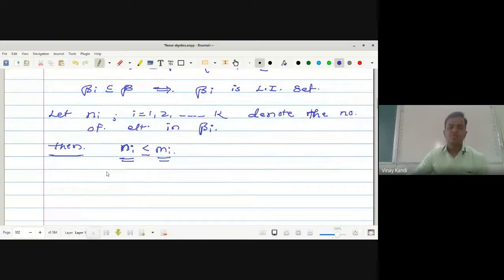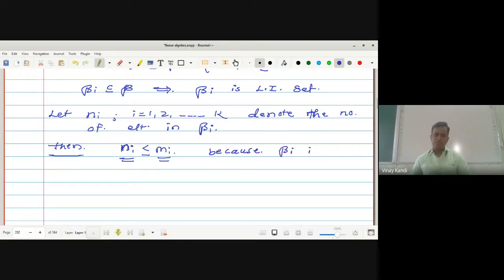Okay, so this is the relation between Ni and Mi. What is Ni? The number of vectors in Vi. What is Mi? The dimension of Wi. All the Ni vectors are linearly independent, but all the Mi vectors are linearly independent as well as spanning Wi. Hence, Ni is less than or equal to Mi. The reason is that this beta i is a linearly independent subset of Wi.